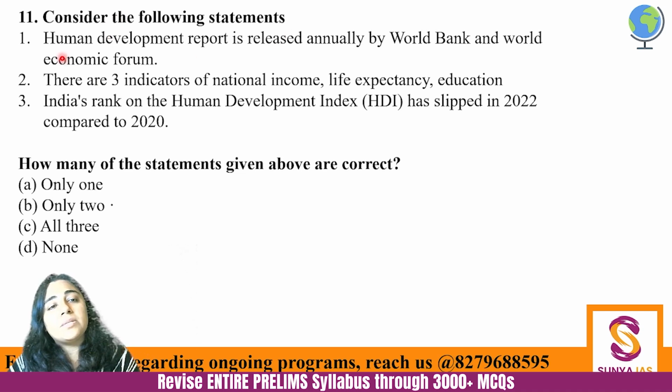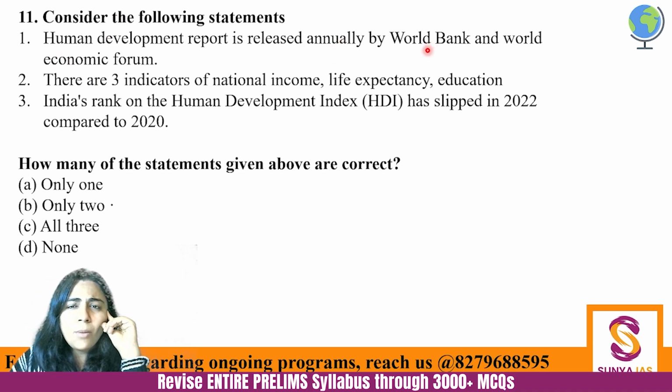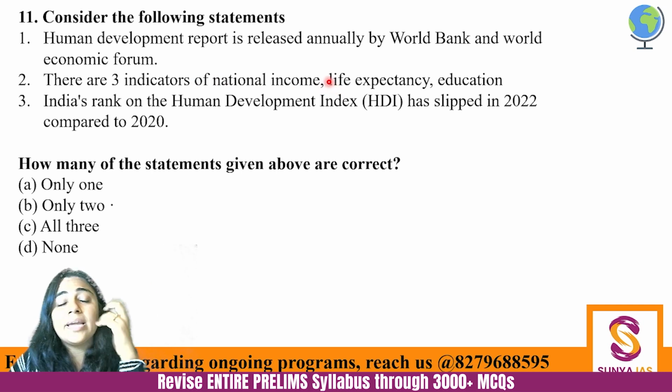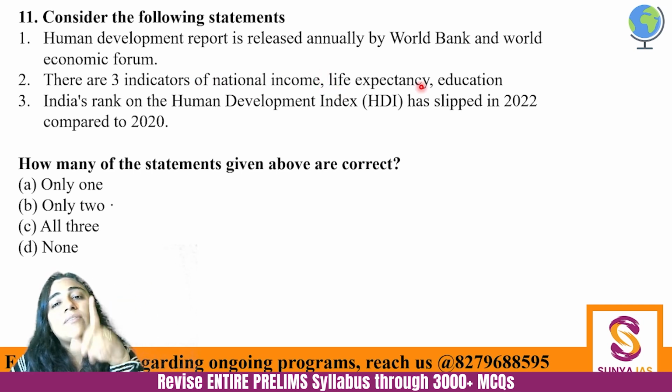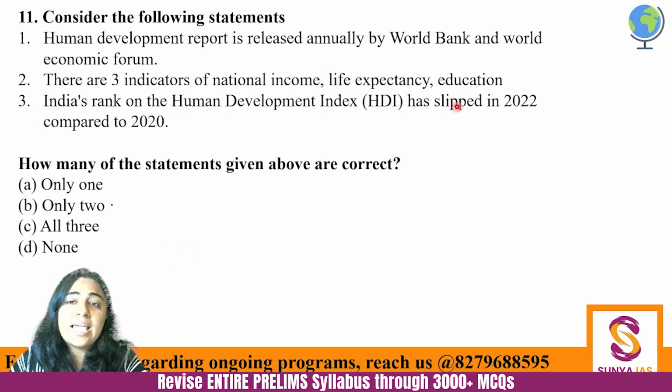Next one, last question for the day. Consider the following statements. Human Development Report is released annually by World Bank and World Economic Forum. There are three indicators of HDI, which is national income, life expectancy, and education. And India's rank on HDI has slipped in 2022 compared to 2020. So, how many of the given statements is or are correct?